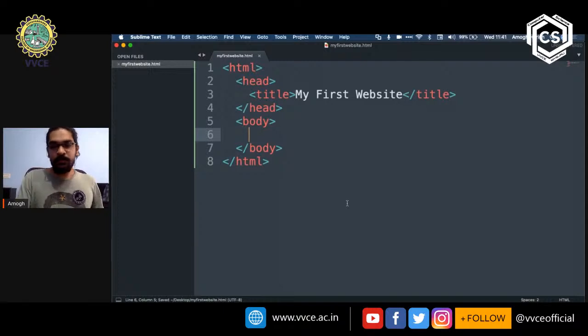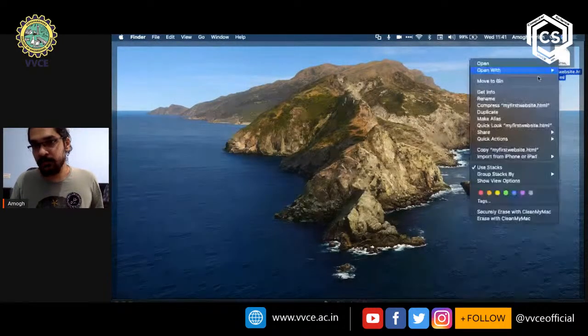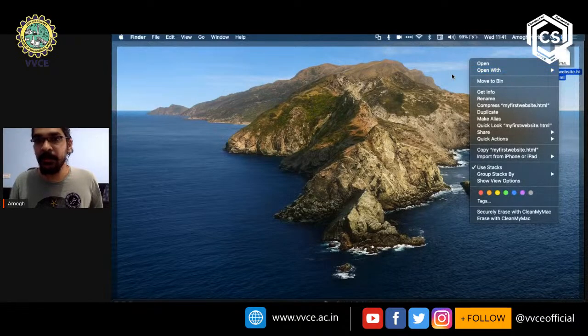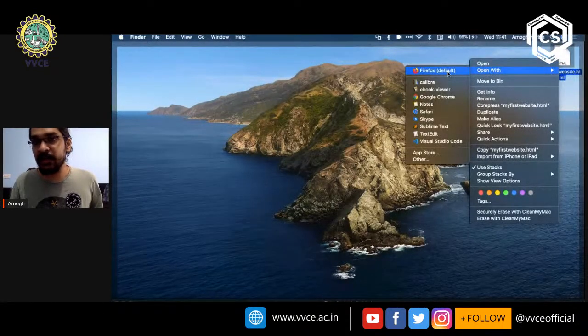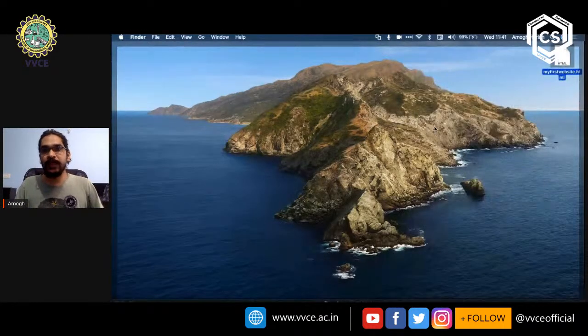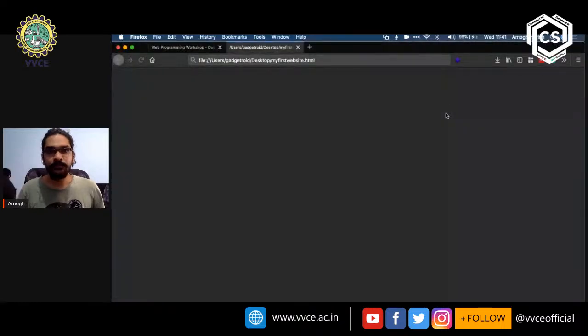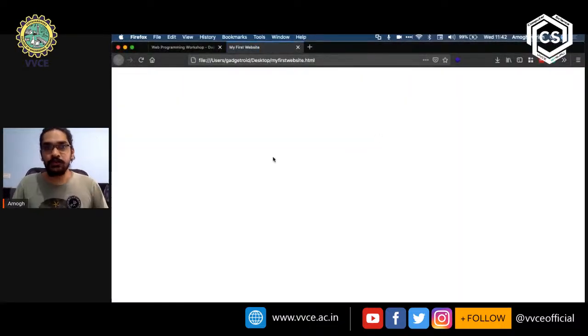And then what I will do is I will open up this website. I'll open up this HTML file in my browser. So I can just right click on it, click on open with, and then select a browser of your choice. I'm using Firefox, but you can use whatever you have, Internet Explorer, Google Chrome, right? So when I click on that, it's actually going to open up, as you can see here, okay? So right now, you're not going to see anything, right?